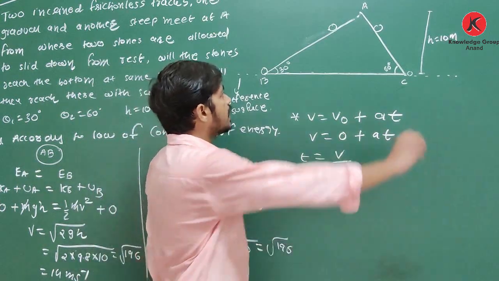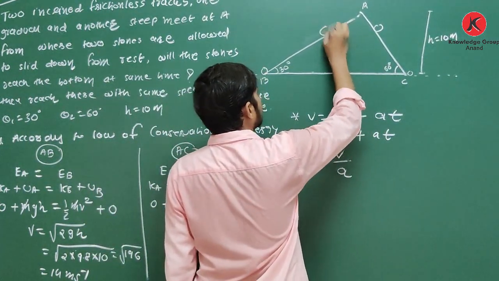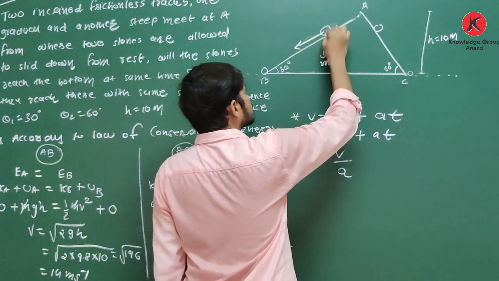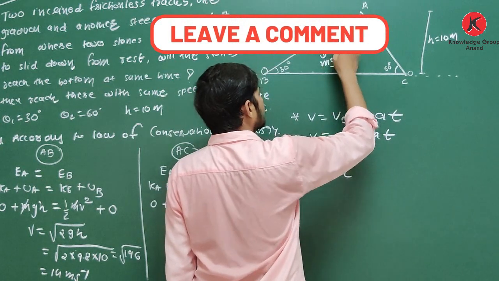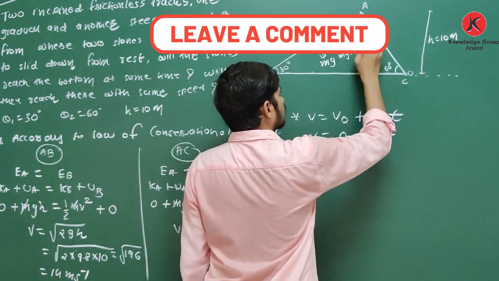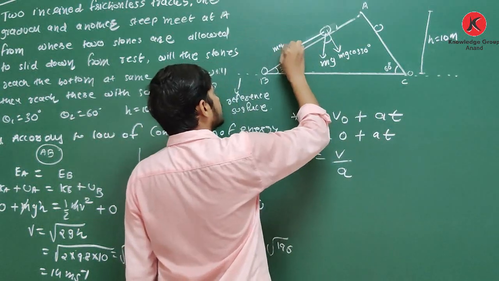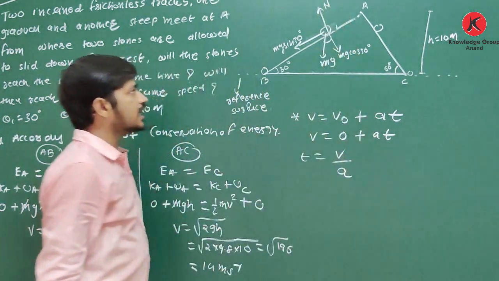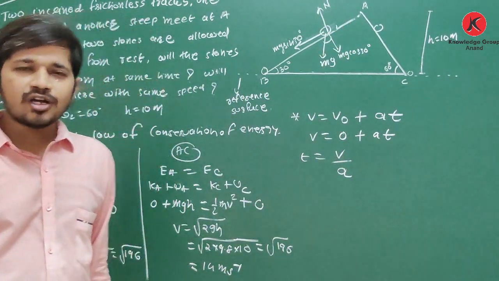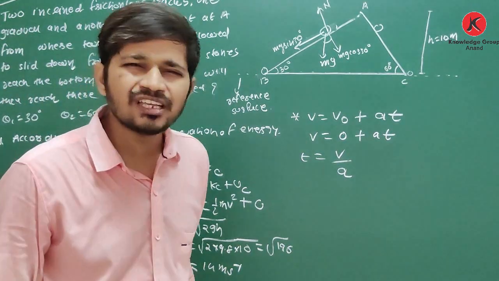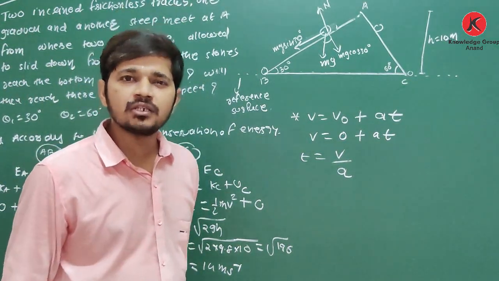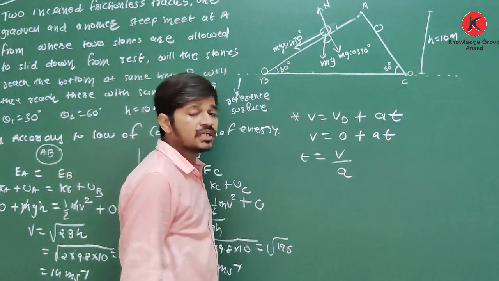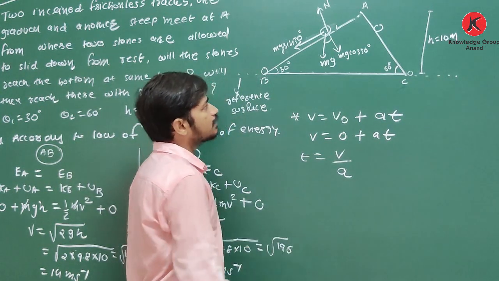See, here it is the first object on the downward direction. The force acting is mg, with two components like this. As this angle is 30, it is mg cos 30 and mg sin 30, and it is the normal force. Hello students, you know, for a smooth surface, what is the acceleration parallel to the surface? g sin theta. So this a we can replace by g sin theta.